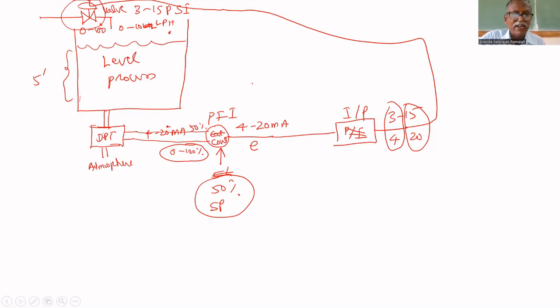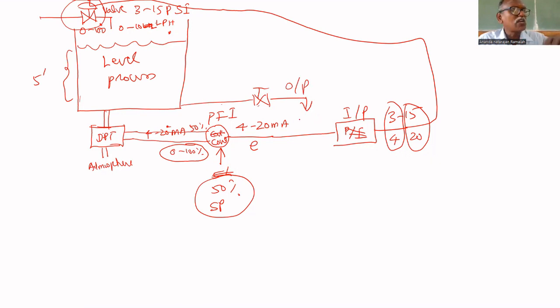What is the input required? In the level process, I didn't put the outflow rate. Always there will be an outflow rate to the next second process, one valve that gives flow rate to the next level, next process. You understand this point? I forgot to put this outflow rate. This is output. Then only you need adjustment.